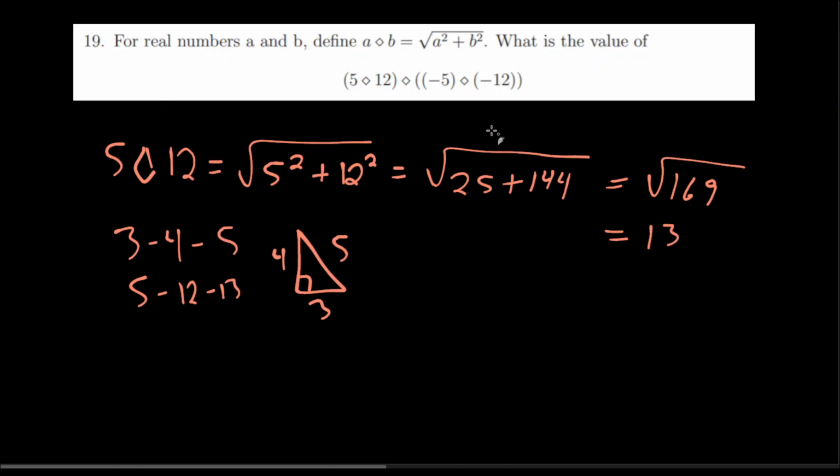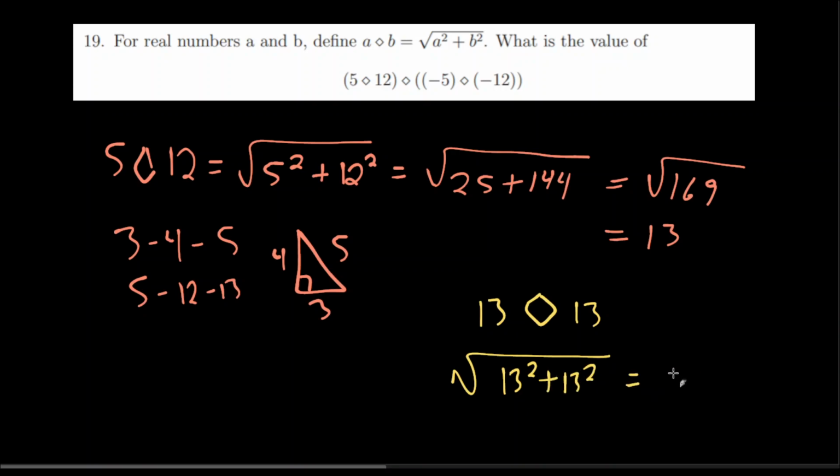So okay, now we have 13, and we know that this is the same thing as this because the negatives, when squared, go away. So you have, I'll use a new color, 13 diamond 13, which is the square root of 13 squared plus 13 squared, which is just the square root of 2 times 13 squared.